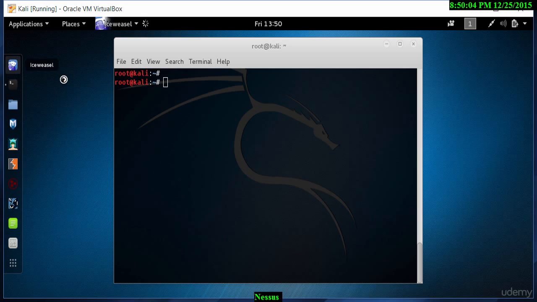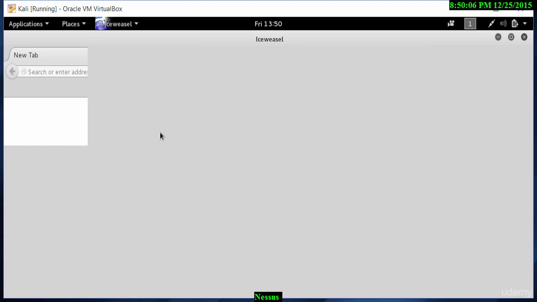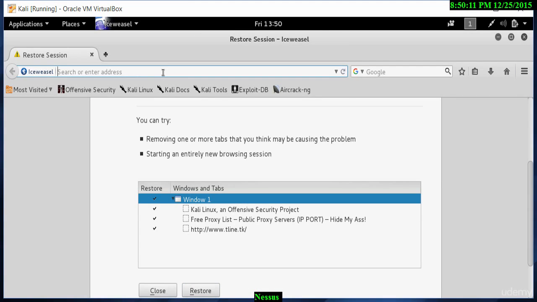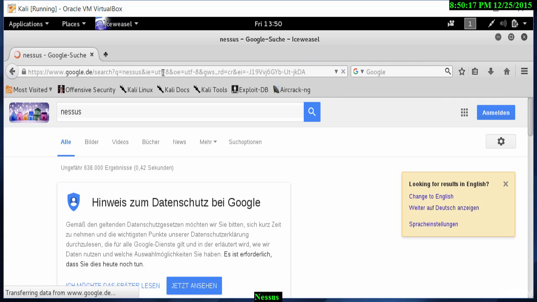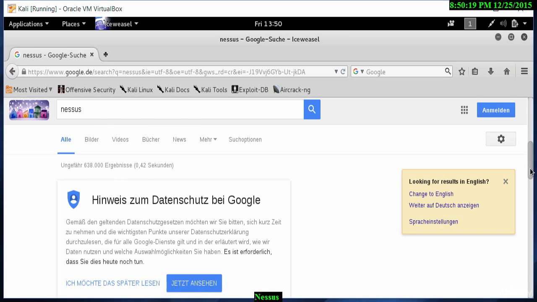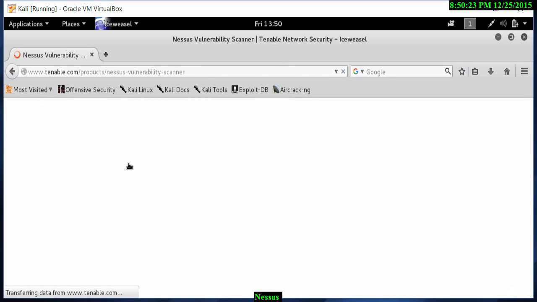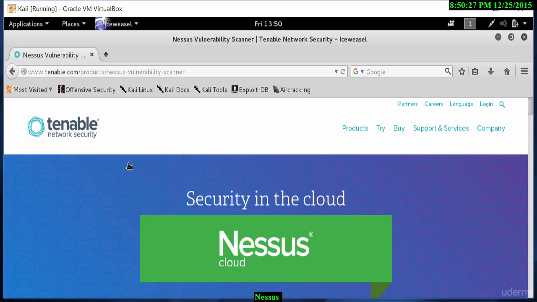Let's open a browser, and we will then find the Nessus website. So let me type in Nessus here, and we will then be shown some website links. I'll scroll down and find the website from Tenable. We go to the Tenable website, and we'll see that Nessus is a vulnerability scanner and involved in network security.